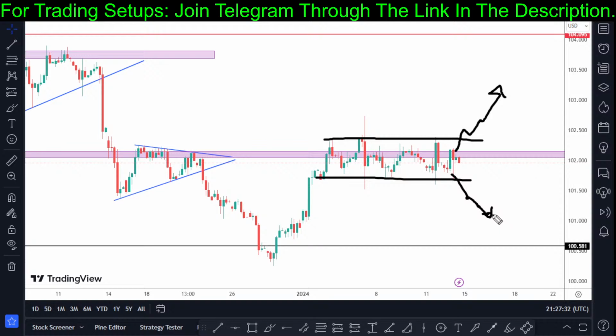Someone said the volatility index 75. No, I do not trade that. I only analyze the markets I trade, so I do not trade volatility 75. You can ask about the S&P, dollar index, US 30, Nasdaq.